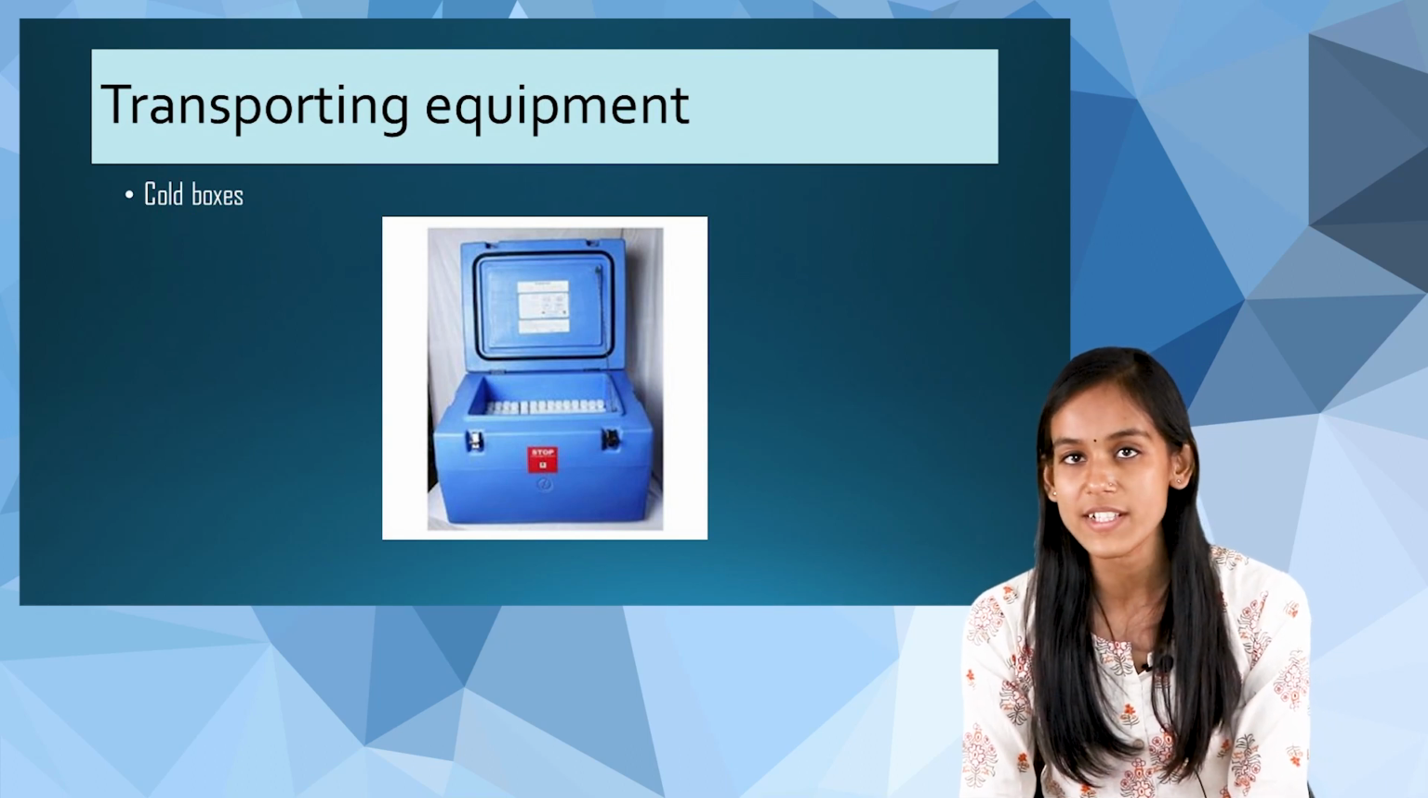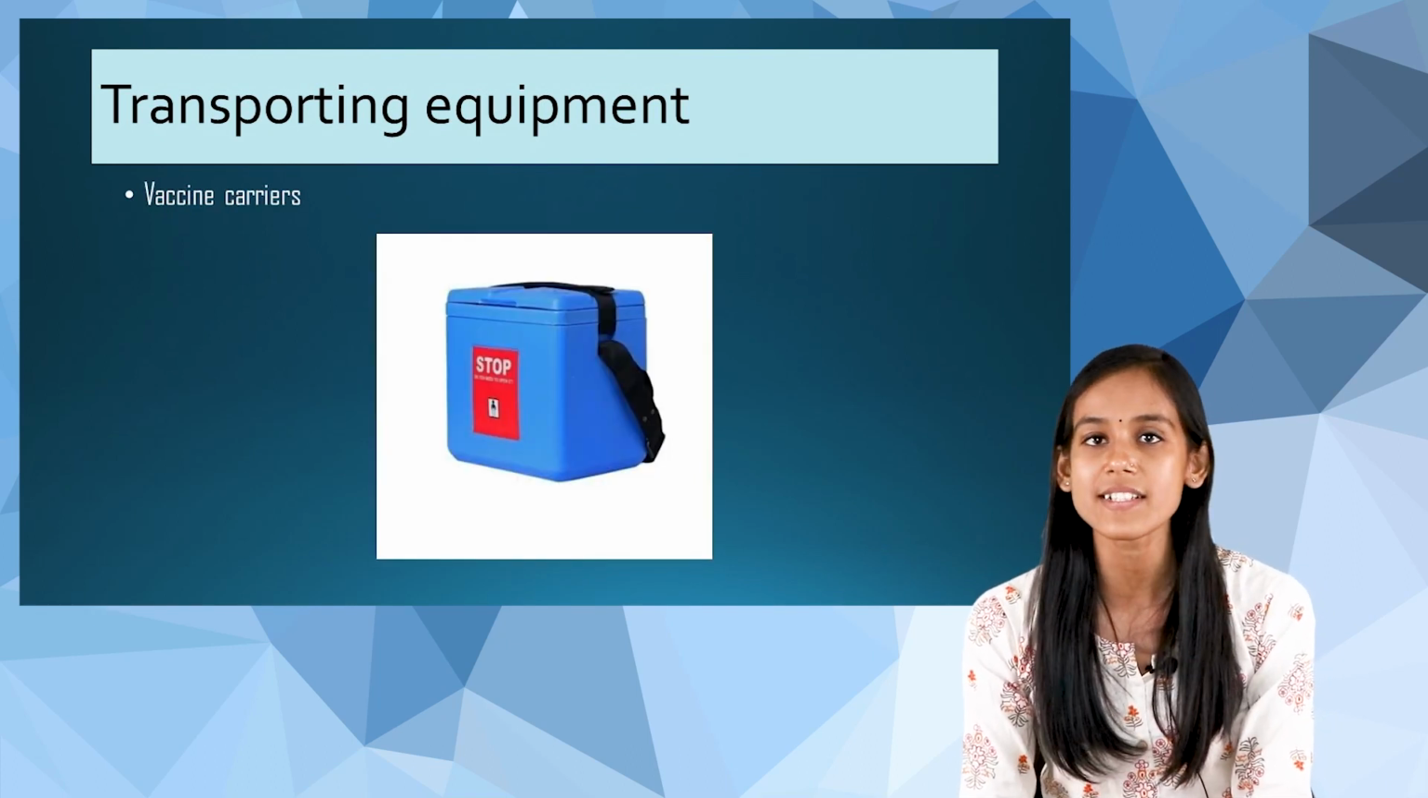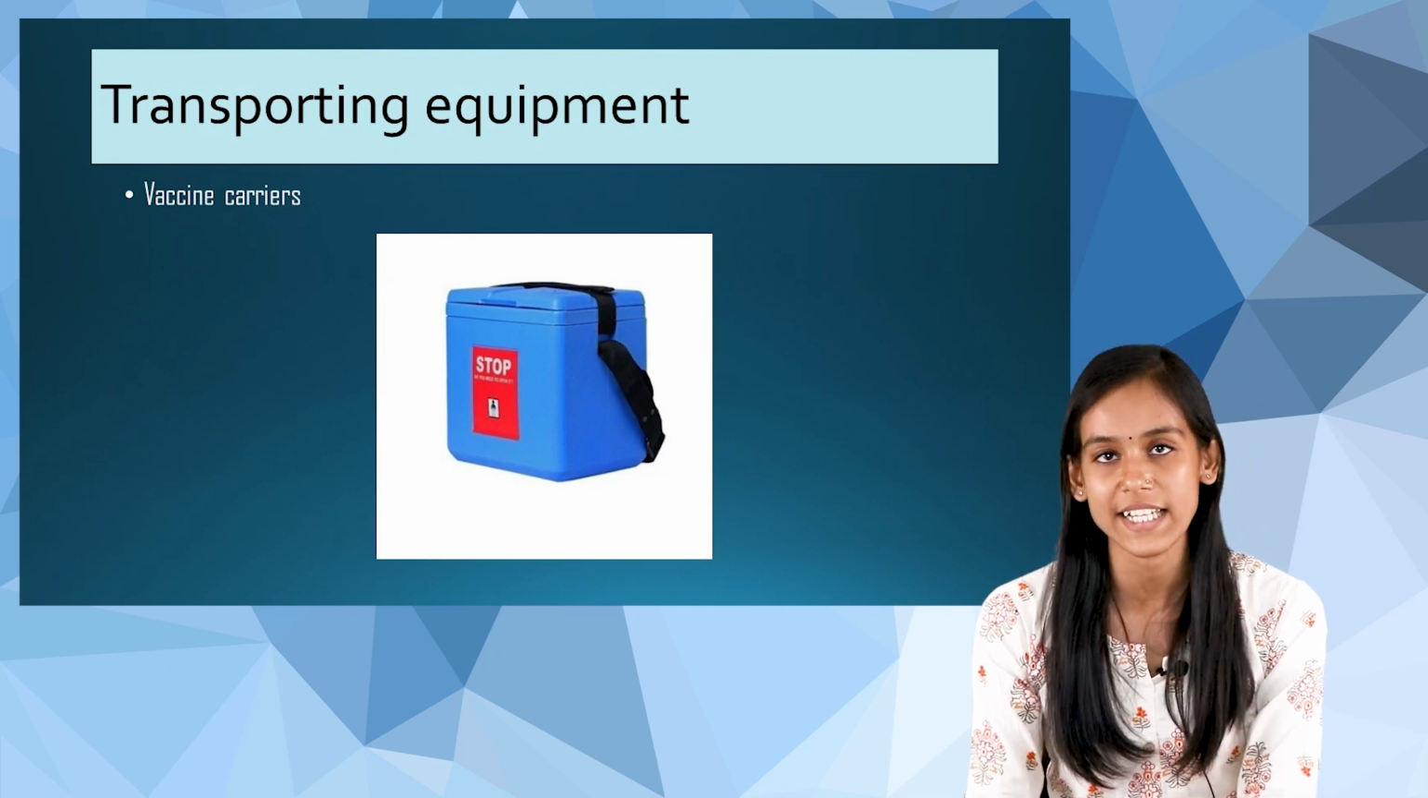Basically we have three types of carriers. The first is cold boxes, the second is vaccine carriers, and the third is day carriers. So what are these cold boxes? These are used to carry a small quantity of vaccines, maybe 16 to 20 vials, and these are used for out of reach sessions. There will be four ice packs used for cold boxes.